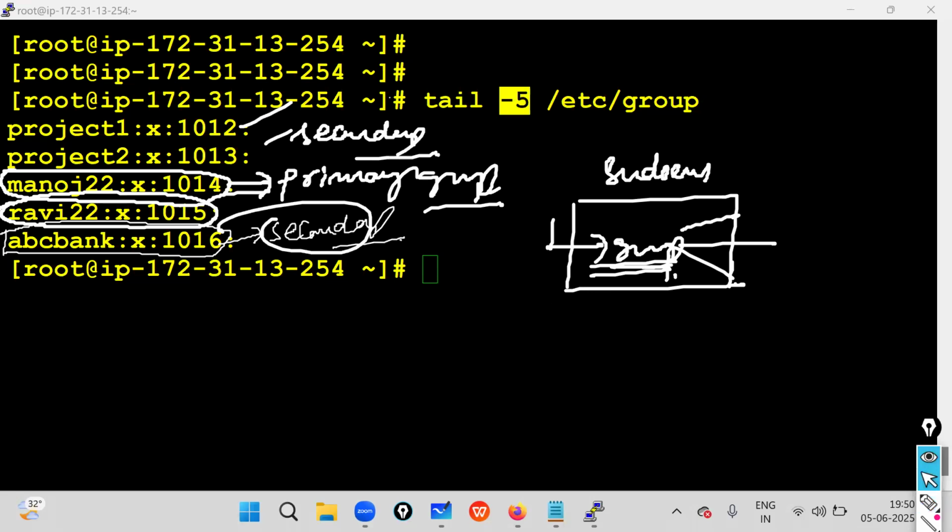Just write down the group name inside the sudoers file so that the group members will get access. Otherwise, nobody can get access. But how should I do that task? Simple, very simple.